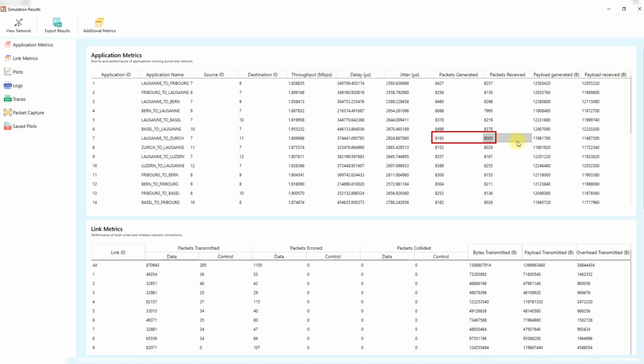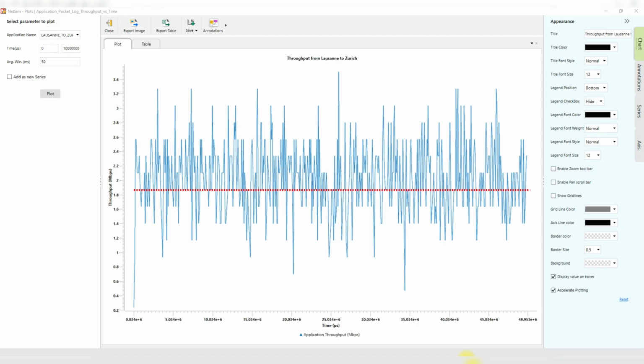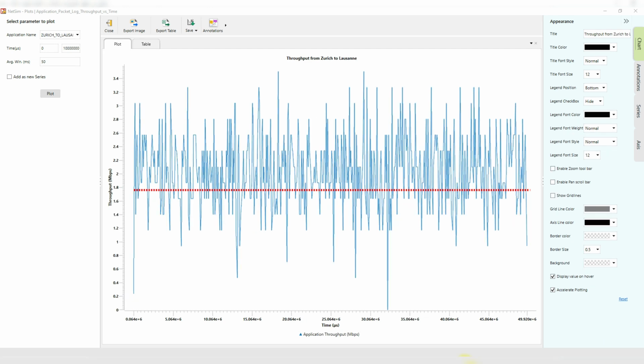some packet loss. In the throughput plots for traffic between Lausanne and Zurich, we observe that the application throughput remains steady, close to the generation rate of 1.95 megabits per second, but falls just short. This indicates that some packets may be delayed or dropped as the network approaches saturation.